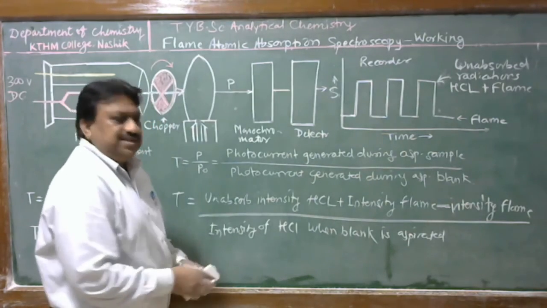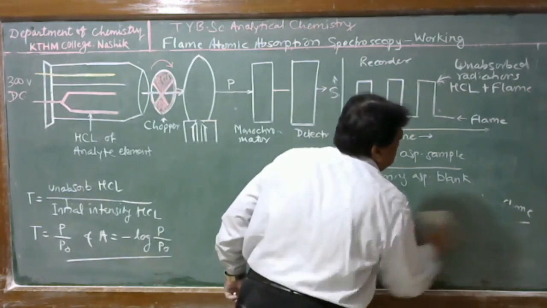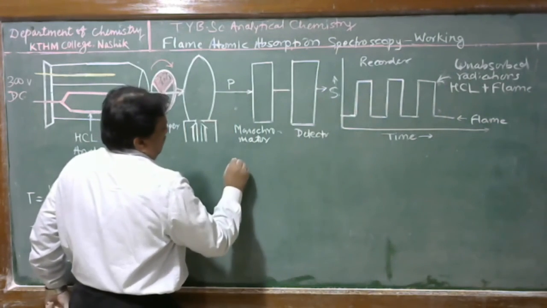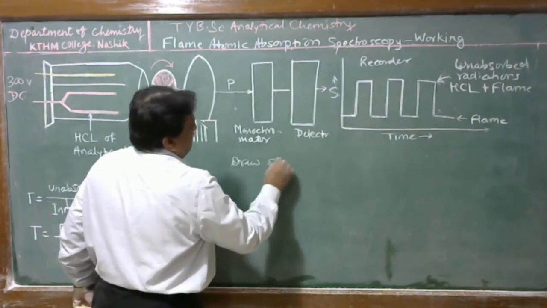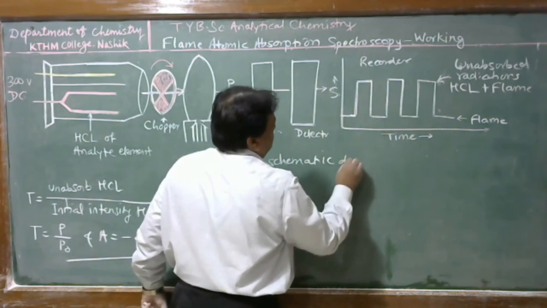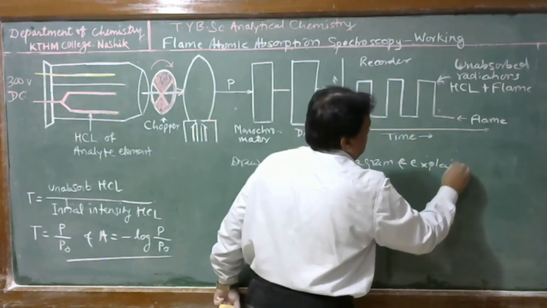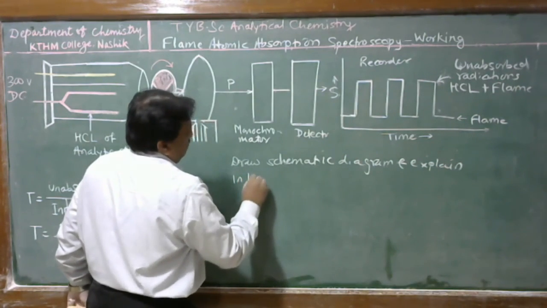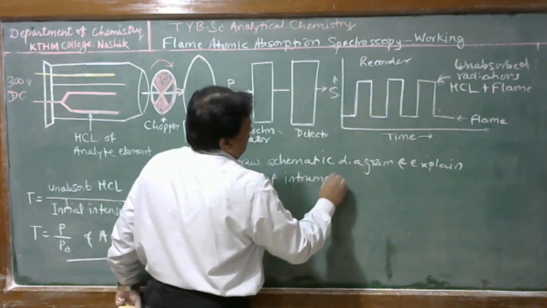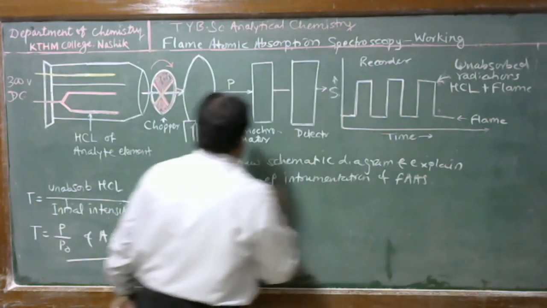Students, with today's discussion, you can find out the answers of the following questions. Number 1: draw the schematic diagram and explain in brief the instrumentation of flame atomic absorption spectrophotometer.